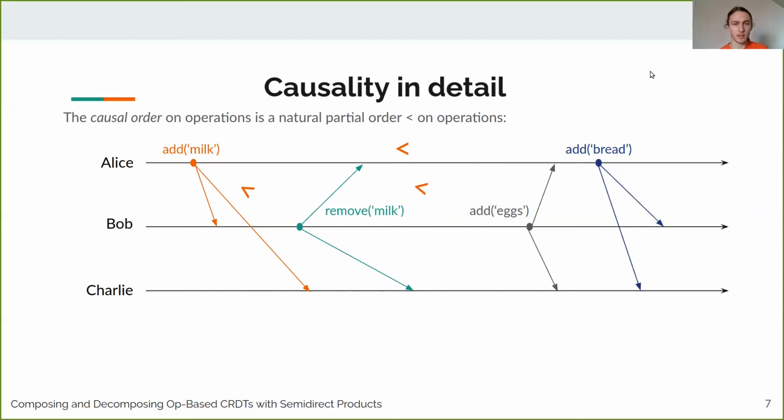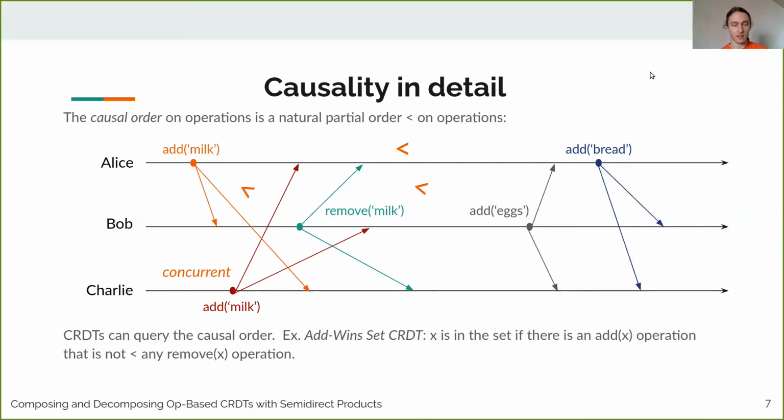And the third rule is transitivity. So by what I just said, add milk is less than remove milk, and by the first rule again, remove milk is less than add eggs. So then we dictate that also add milk is less than add eggs by transitivity. Okay? So note that this is a partial order. It's possible to have a situation like this, where these 2 add milk operations are neither less than nor greater than each other. In this case, we say that they're concurrent.